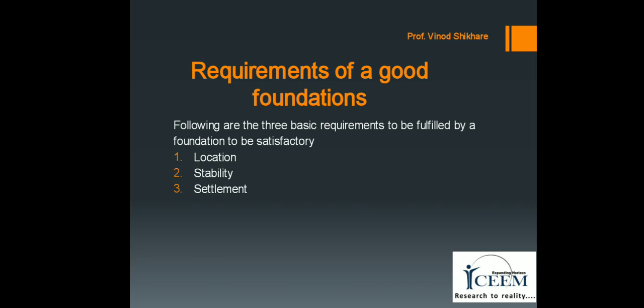This aspect requires careful engineering judgment. Then second requirement is stability. The foundation structures should be stable or safe against any possible failure. And last requirement is settlement. The foundation structures should not settle or deflect to such an extent so as to impair its usefulness.